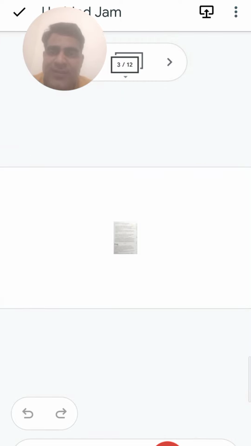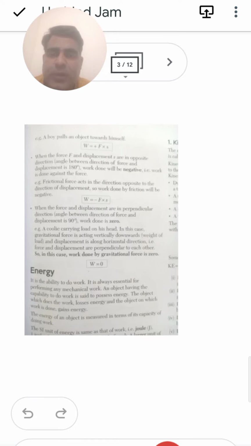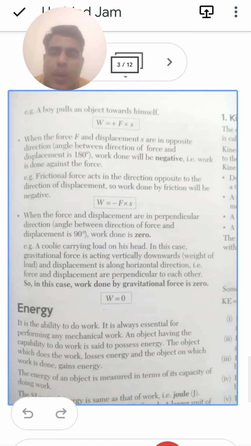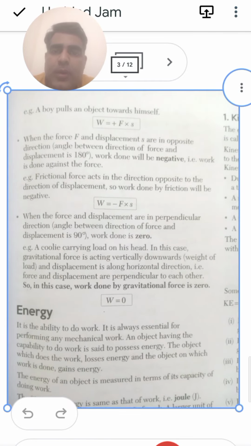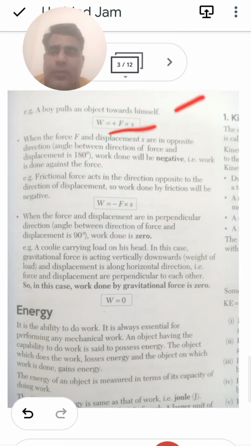Positive work is done by the forces. After this, we have the next one: a boy pulls an object towards himself. So you can say that work is equal to force into distance. Work is equal to force into distance. So when the force and displacement are in the opposite direction and the angle is 180 degrees, we can say this one is the negative work done.